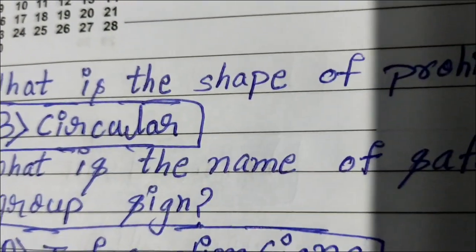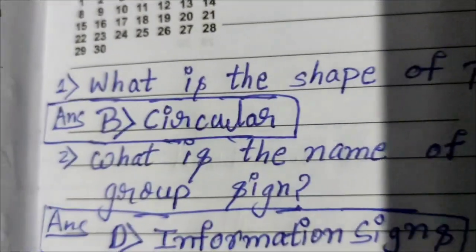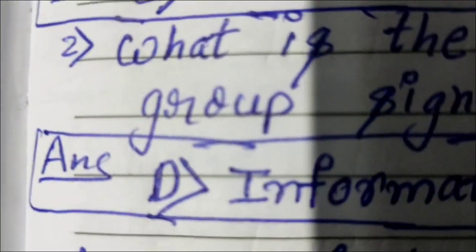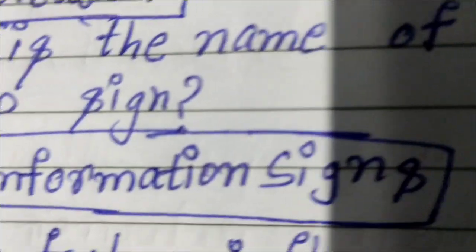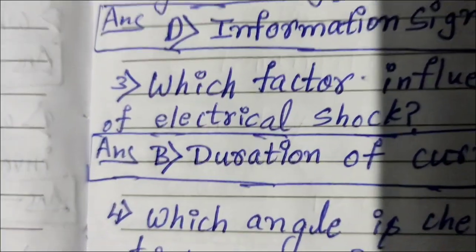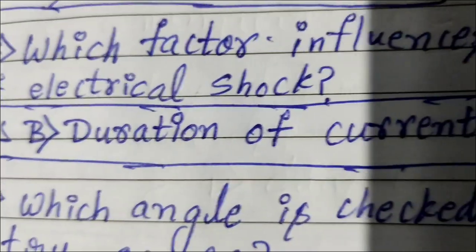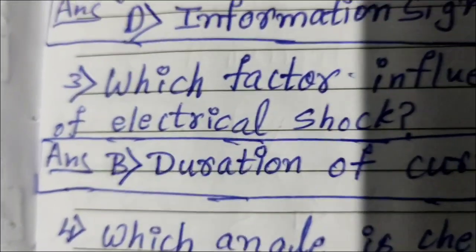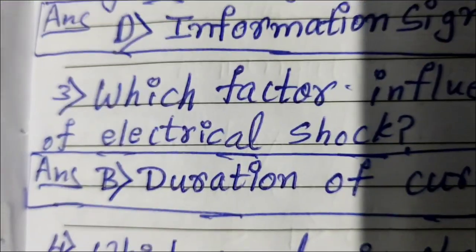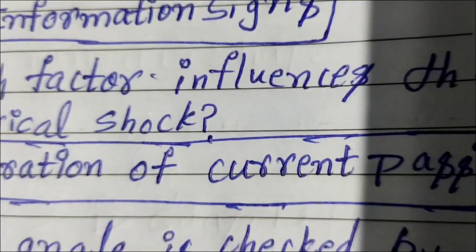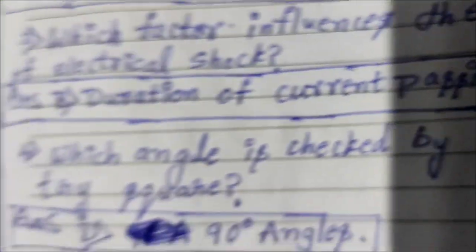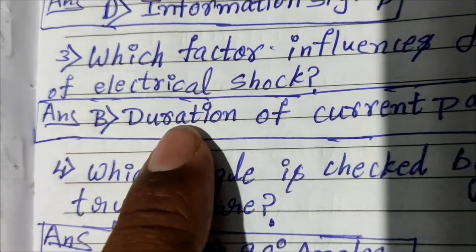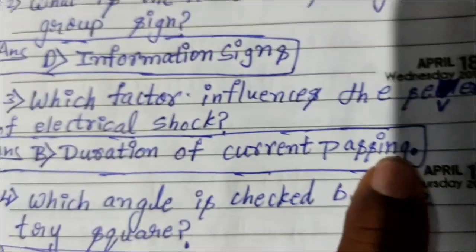Second one. What is the name of safety group sign? The answer is D, information signs. Third one. Which factor influences the severity of electrical shock? The answer is B, duration of current passing.